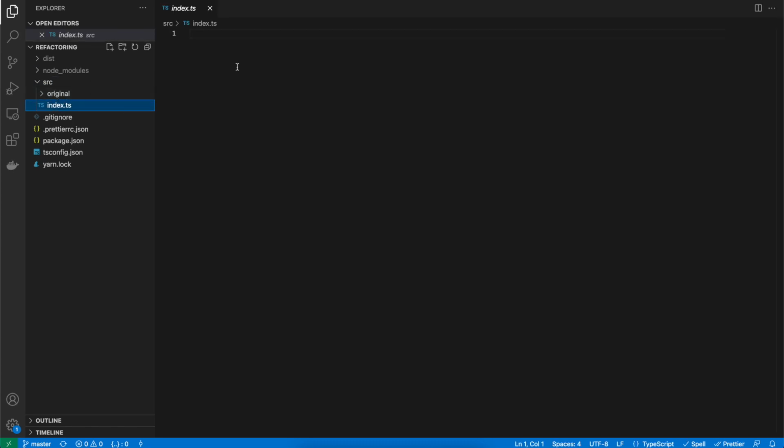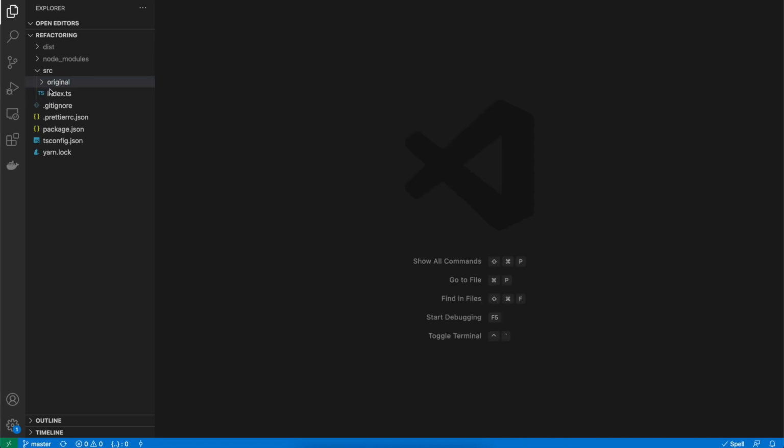There is an index file, there is nothing in it, and there is an original folder. So I was thinking I'll keep the non-refactored files inside the original one and then create a new folder where I'll put the same file, but we'll start refactoring it.